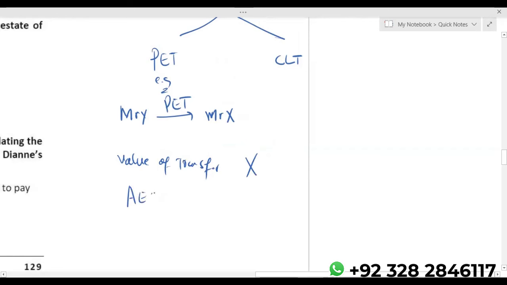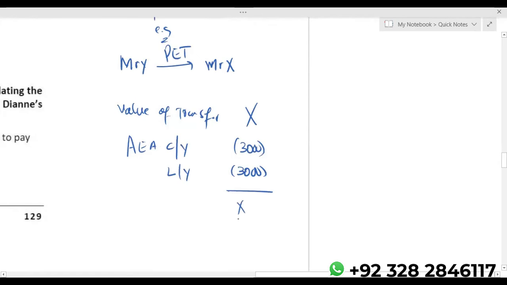We'll deduct annual exempt amount of the current year, 3,000. Last year, if unused. If previous year annual exempt amount is not used, I'll utilize that as well. Then I'll get a gross chargeable amount carry forward.